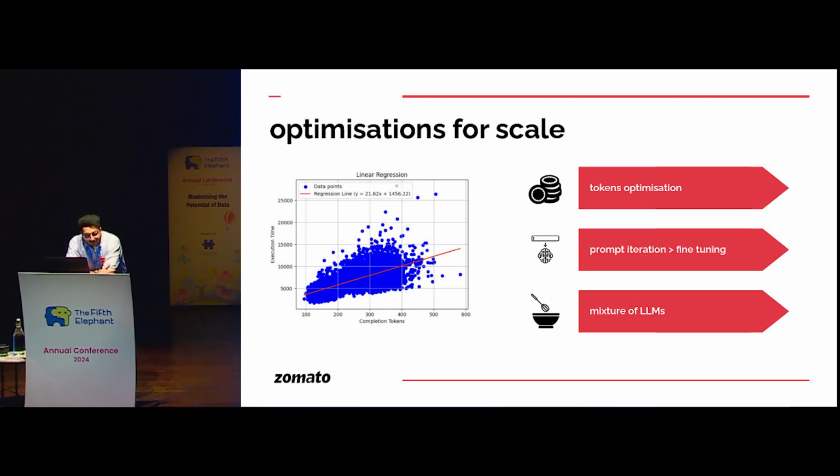Second is prompt iteration and fine tuning. We definitely tried some fine tuning LLM experiments, but we realized very early in our journey, while we were scaling, that prompt iteration is pretty quick, right? You want to get into fine tuning only when your product is closed, final, and stable, and you are not introducing much stuff very quickly.